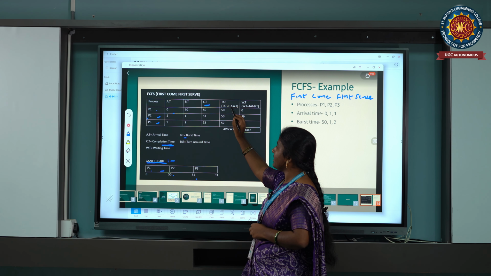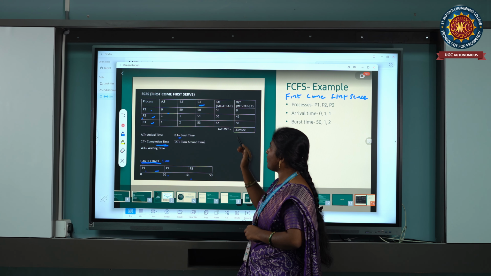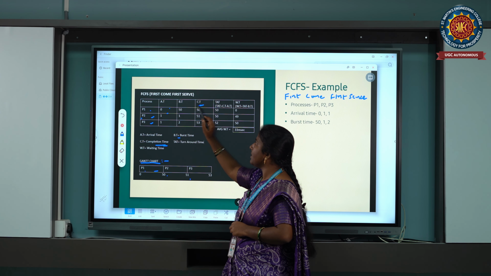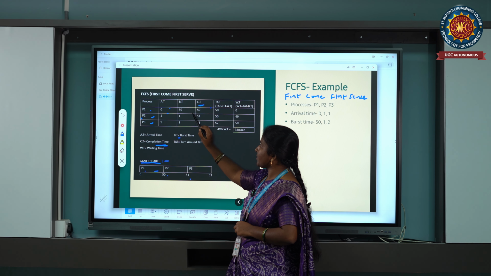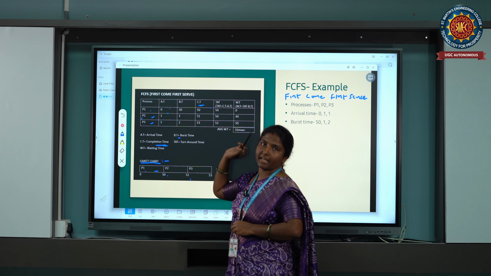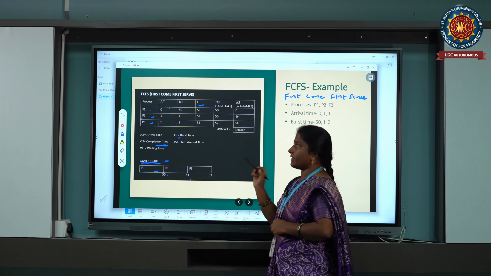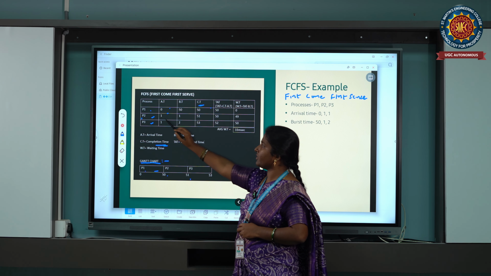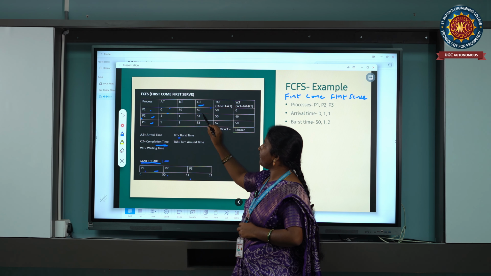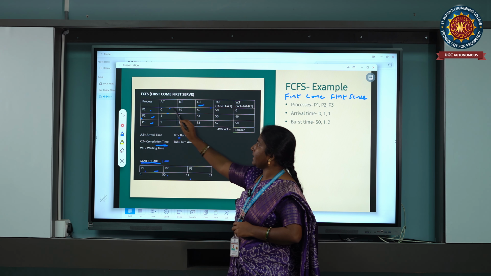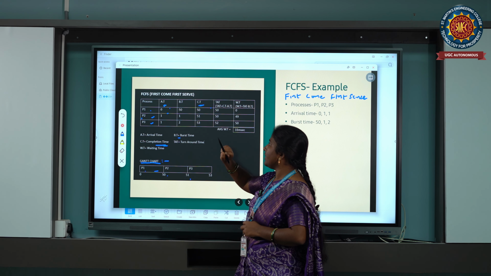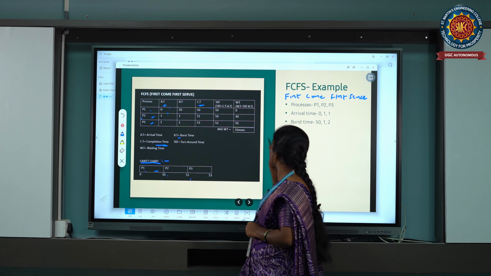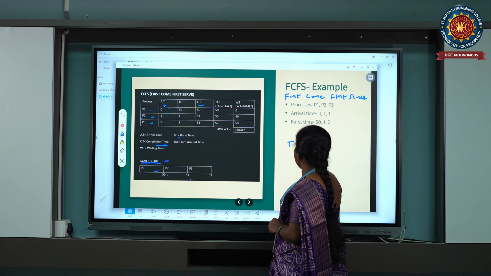And turnaround time. The formula for this is completion time minus arrival time. We have to consider the completion time for each process, and the arrival time given for each process. Here, the turnaround time for the process P1 is 50 minus 0, that is the first process's arrival time. So 50 is the turnaround time.